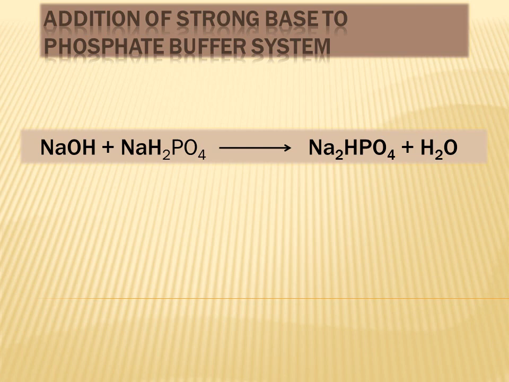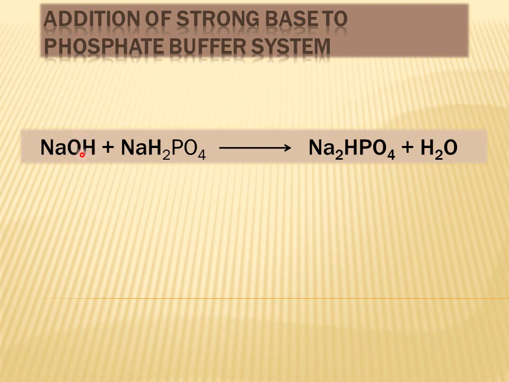So what will happen if a strong base such as sodium hydroxide is added to the phosphate buffer system? The hydroxyl ion is the basic component, as it combines with hydrogen ions.